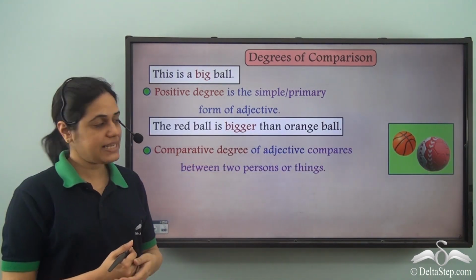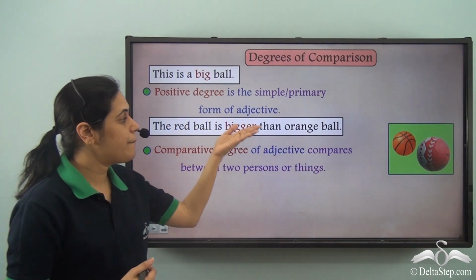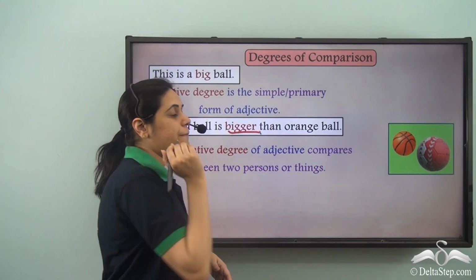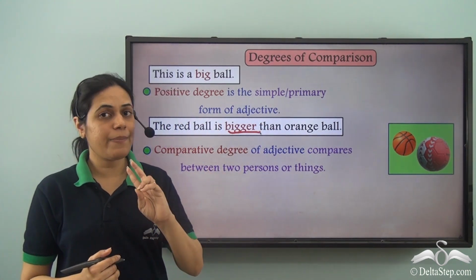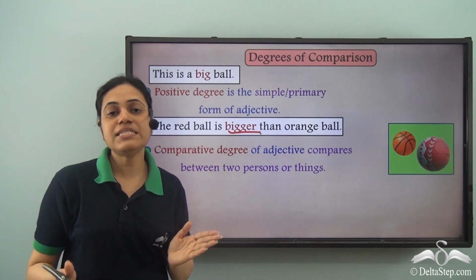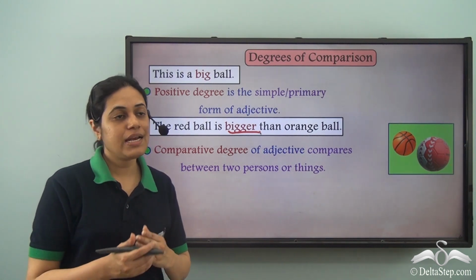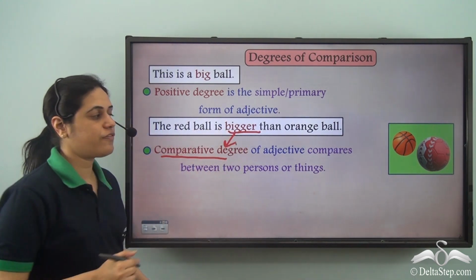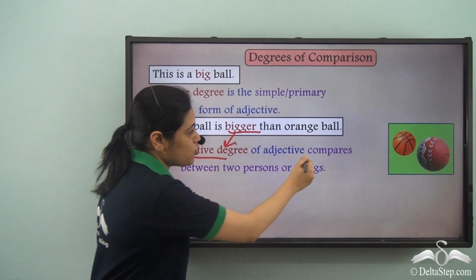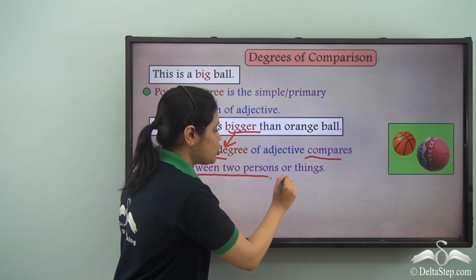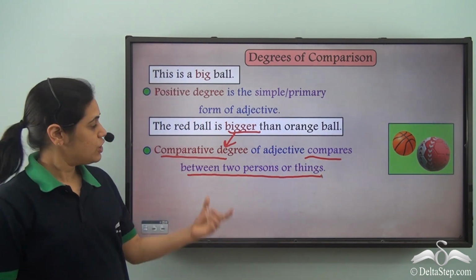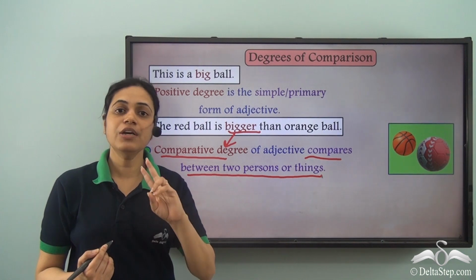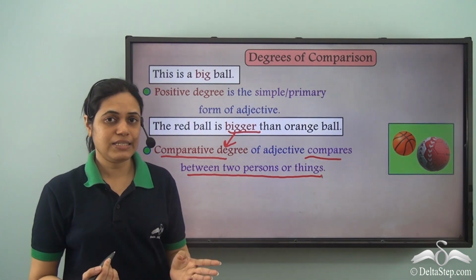But when I say that the red ball is bigger than the orange ball, then bigger is used for comparing two balls. So there is some comparison involved, and bigger is called the comparative degree of adjective. It is used to compare between two persons or things.